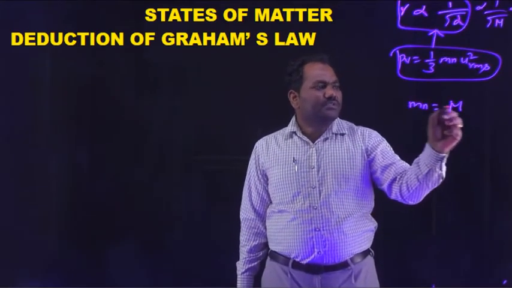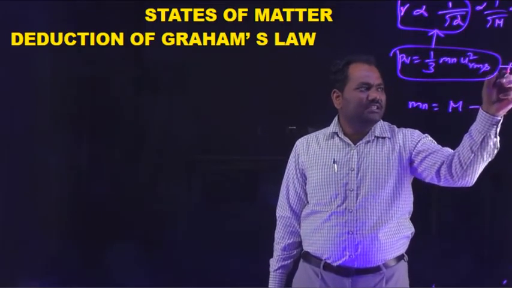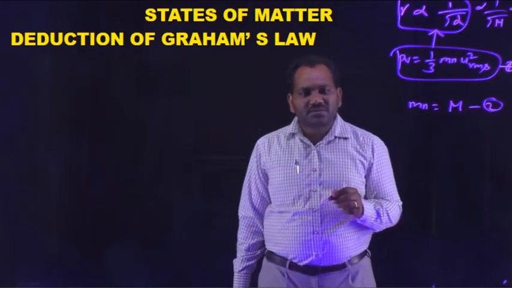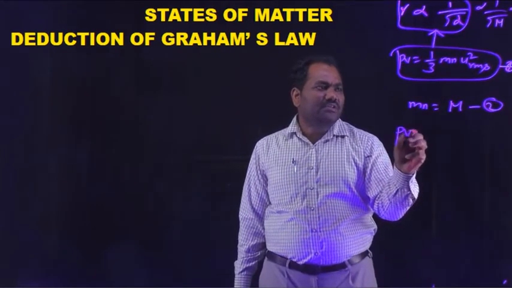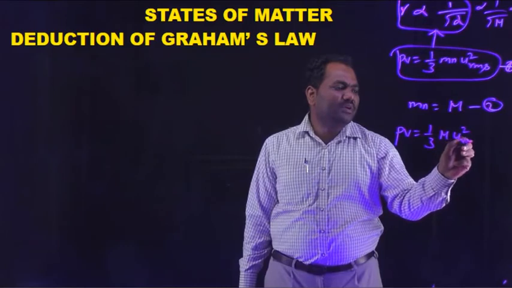So if this equation is considered as 1 and this equation is considered as 2, the equation 2 is substituted in equation 1. PV is equal to 1 by 3 capital M U square RMS.